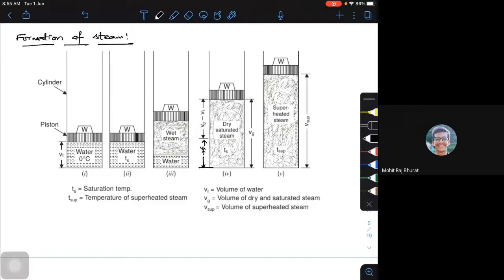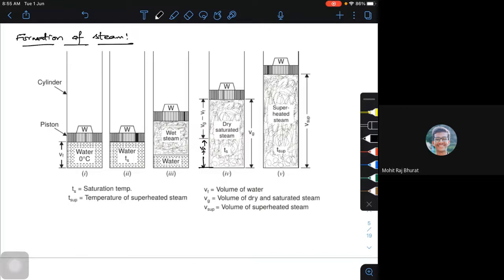What is the volume of the wet steam? At any given point, if you want to calculate, this will be the volume of the dry steam minus the volume of the fluid or your liquid, multiplied by its dryness fraction, where it is 0.7 or 0.8. Dryness fraction is any number between 0 and 1. 0 means it's completely liquid, 1 means completely dry. Are you getting? Like this, I'm going to calculate the volume of that particular thing.